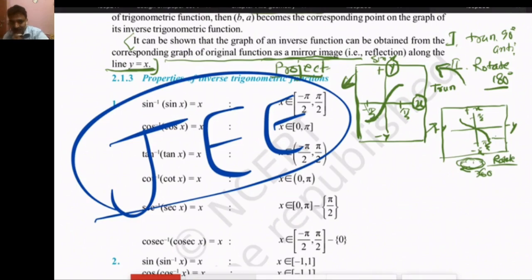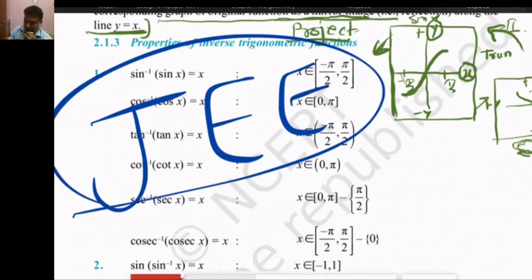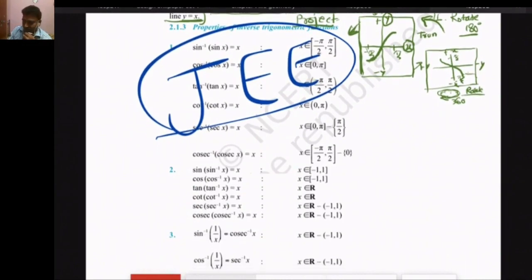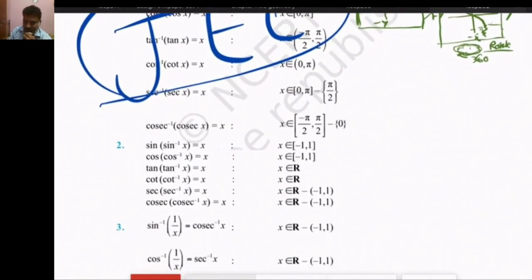So dear students, I request all of you, please go through the properties of inverse trigonometric functions in your book, and we will continue with all the properties and formulas of inverse trigonometric functions in the next session. So please students, read your book at home, whether in soft copy or hard copy.